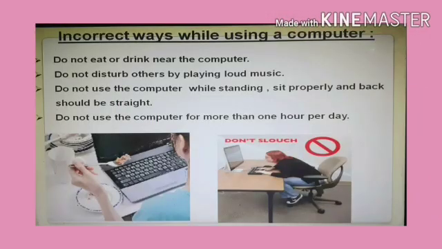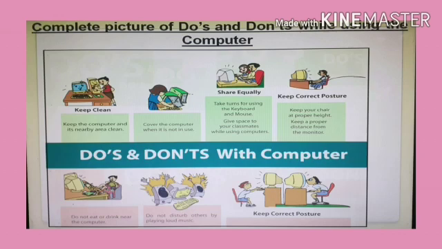Next were the incorrect ways, meaning what we should not do when we are using a computer. At last, it showed the complete picture of do's and don'ts while using the computer.